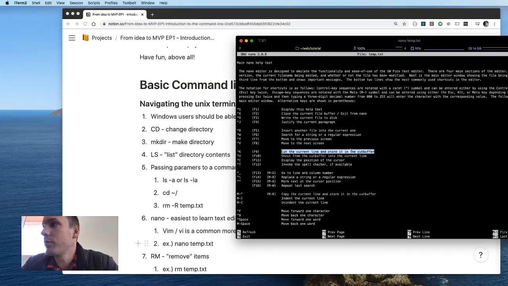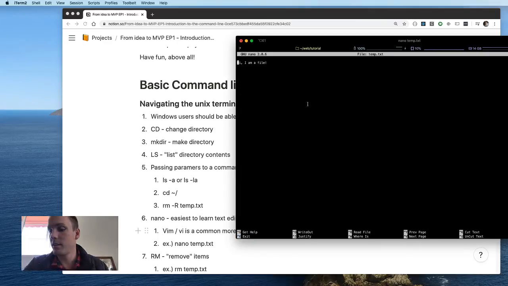It just sounds funny. So let's just use this command down here at the bottom, the Control X, to close that. We should have hello world still in the buffer, and we're going to uncut it by doing Control U right here. So we're going to do Command K, and it's basically going to take the whole line. I'll put it back up here with Control U. Okay, whew, got through that. It's crazy. And now we're going to do Control X to get out of there.